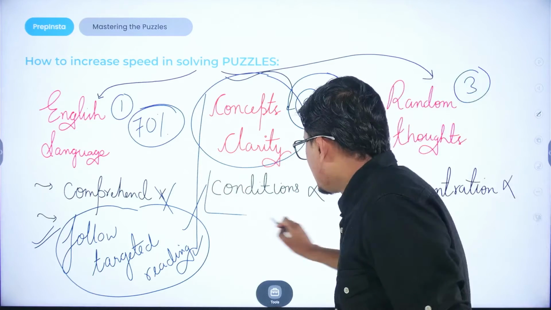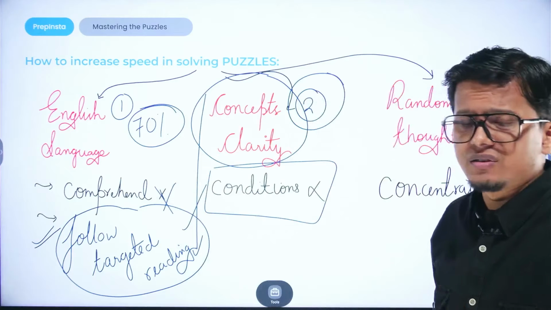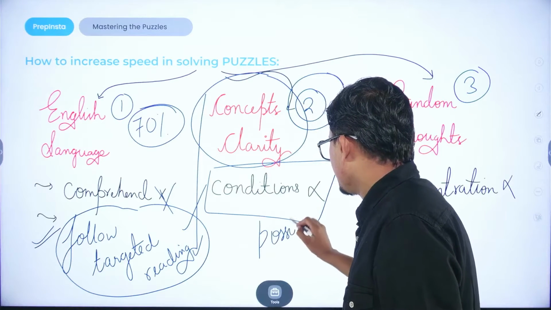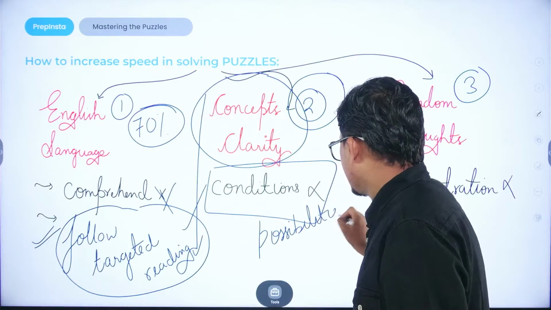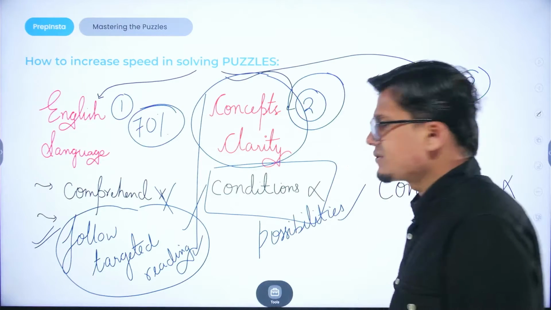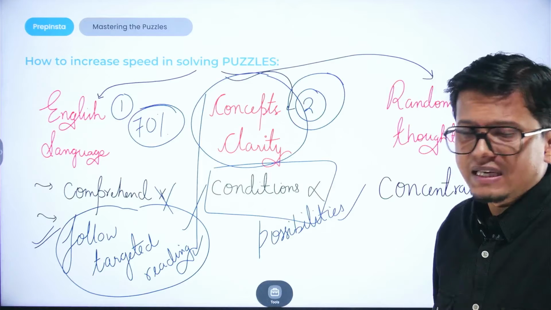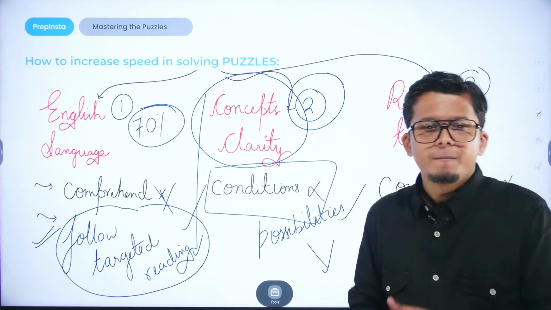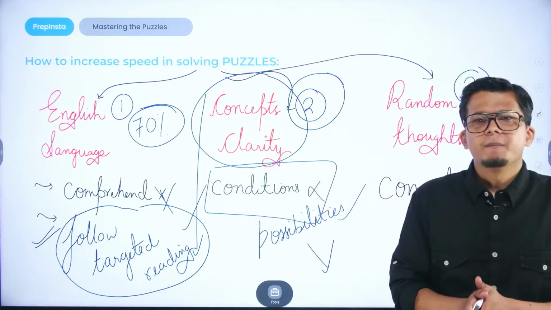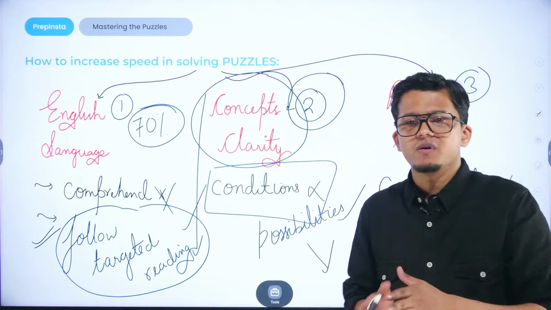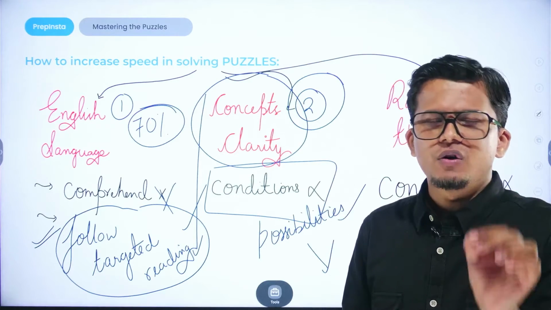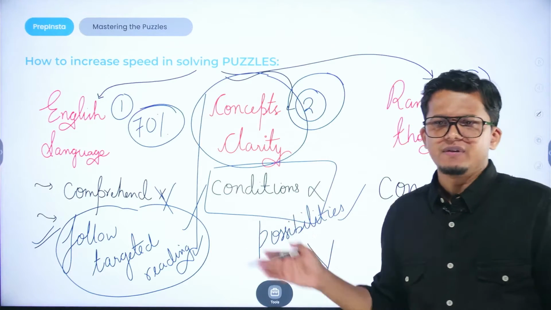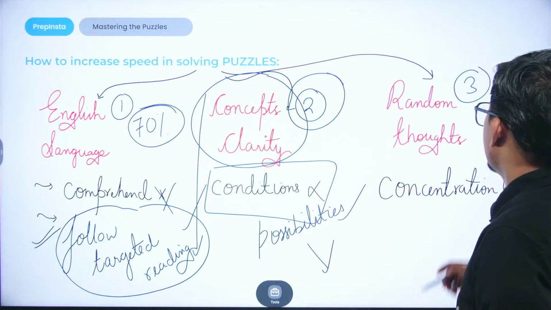If you are not able to draw the conditions, if you are not able to draw the possibilities, then how will you be able to solve the puzzles correctly? So for that matter also, concept clarity is a must. You should go with the Prep Insta Prime videos, where we have made you understand all the variety of puzzles in a very comprehensive, easier manner. Or you can watch concept videos from different YouTube sections.